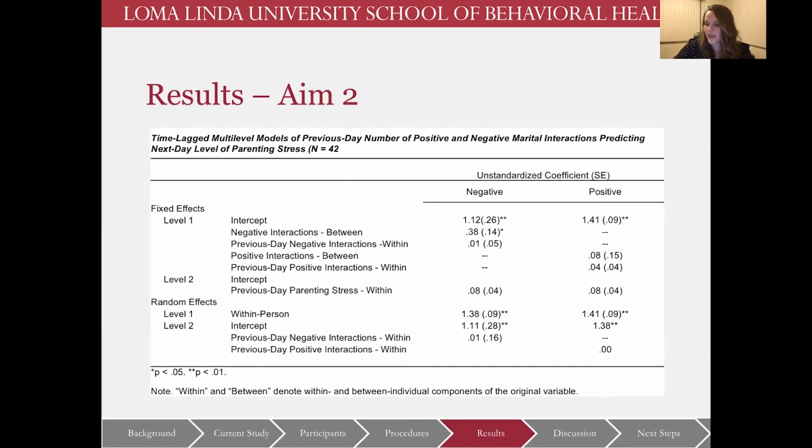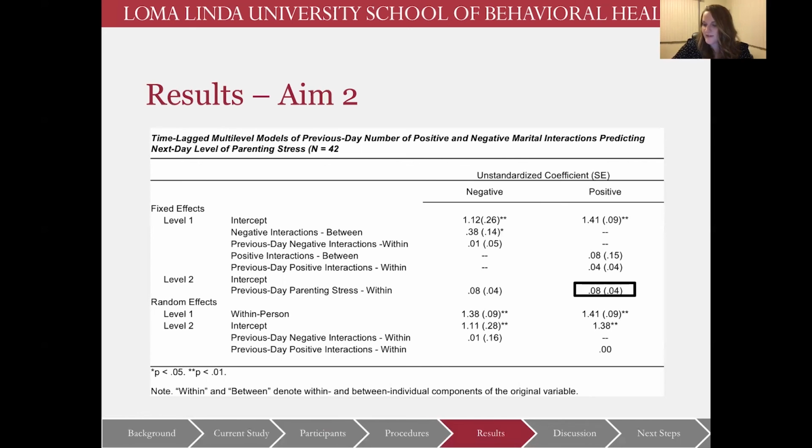For our second analysis, on average, parenting stress did not significantly predict next day parenting stress. Parents who reported more negative interactions across days tended to report significantly higher levels of stress. And then within parent fluctuations in previous day negative marital interactions did not significantly predict differences in next day levels of parenting stress.